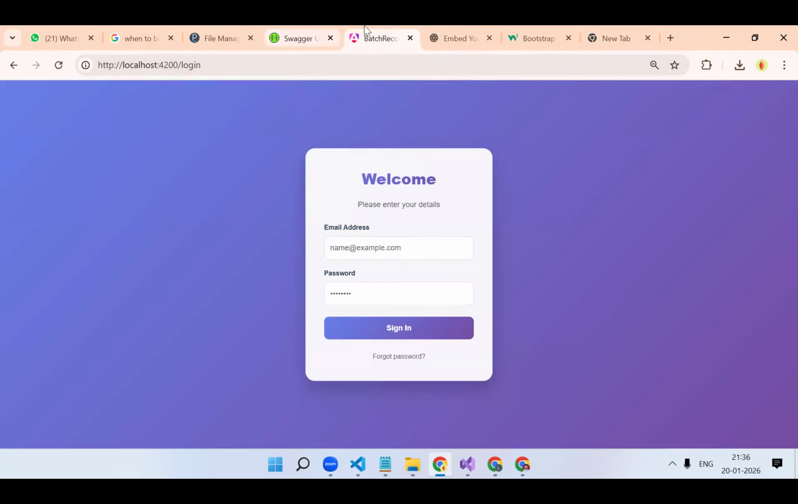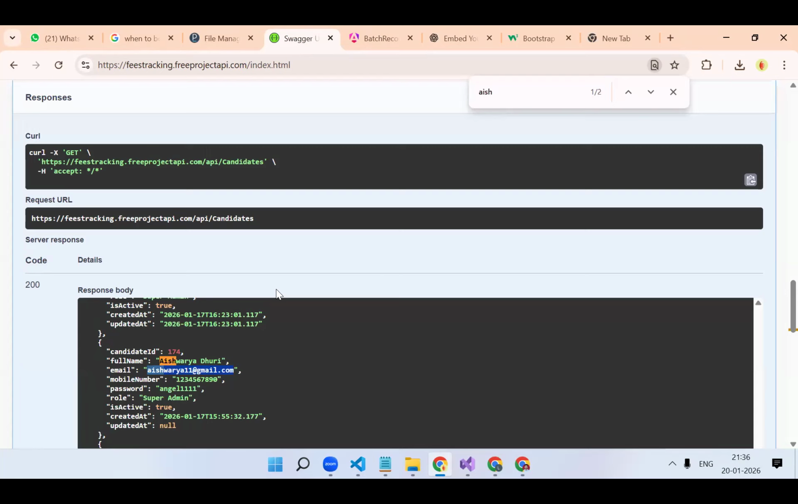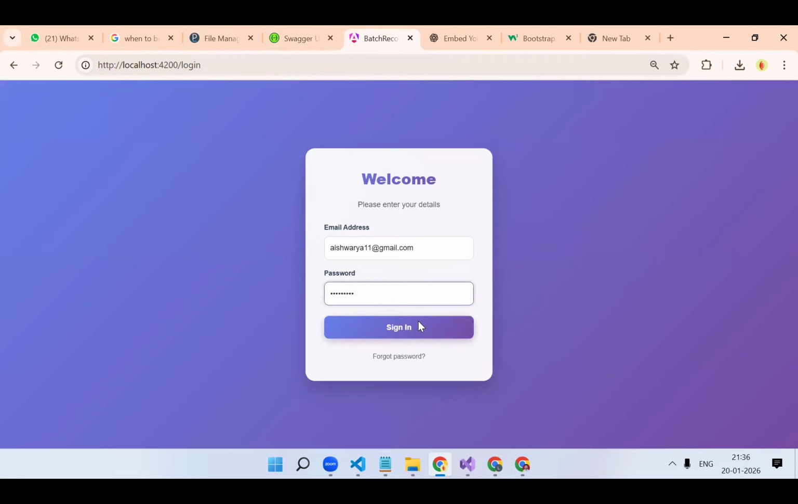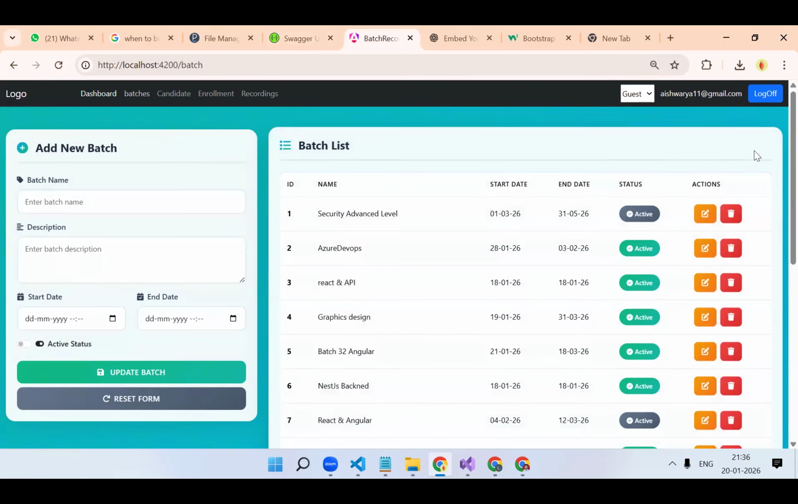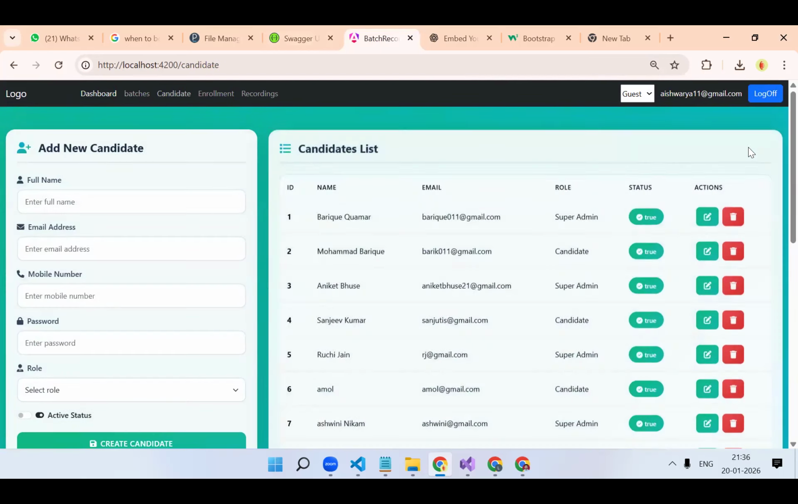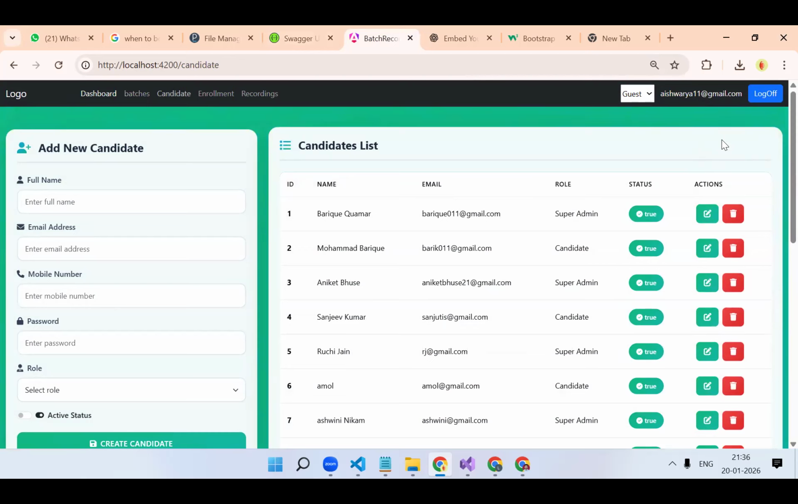Instead of having that search box in every page, we wanted to make it... let me show you what I'm saying. Let's say in batches also we have the search box. Here you add the search box, here you will write that code. In candidate also you need the same thing. So in every page you need the search box.